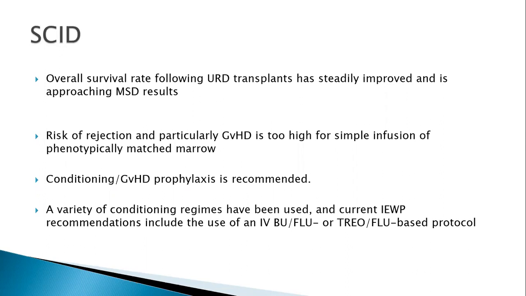For an unrelated donor in these patients, the outcome has improved because of good donor registries. But the problem here is they have increased risk of rejection and the GVHD is also high. So just because they have an HLA match, you cannot simply infuse the bone marrow hematopoietic stem cells in these patients. These patients require a conditioning regimen and a GVHD regimen.